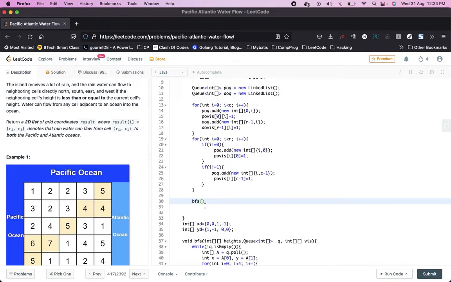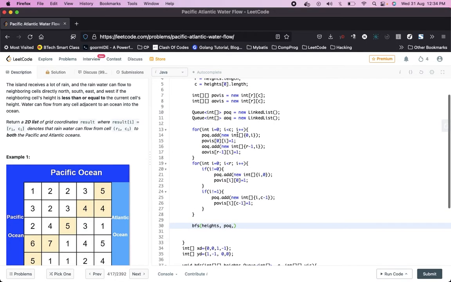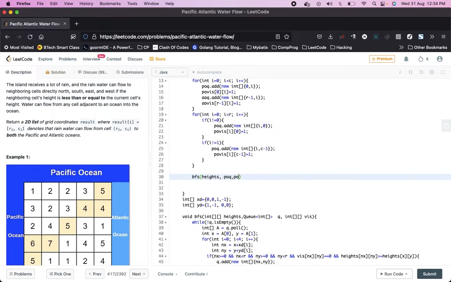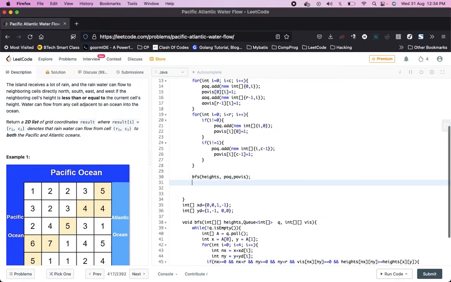It is taking heights first, then Pacific Ocean Q, and then Pacific Ocean visited. Similarly, BFS of heights, comma Atlantic Ocean Q, and Atlantic Ocean visited.